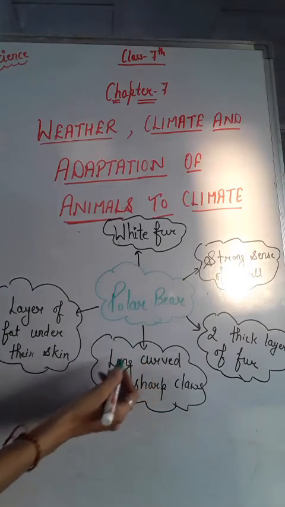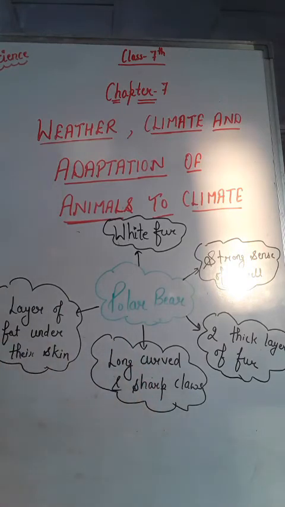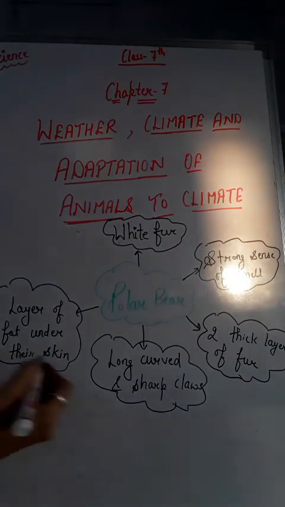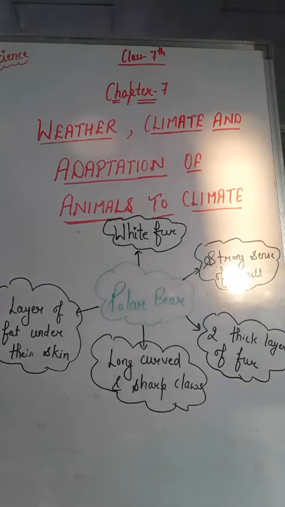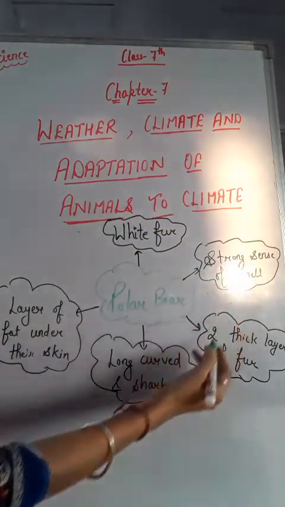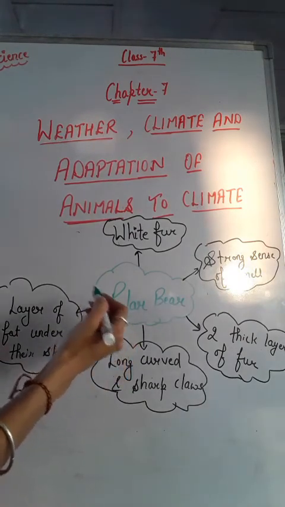And the fourth one is long curved and sharp claws, and these long curved and sharp claws help them to walk on ice easily, right? And the last one, the fifth, is a layer of fat under their skin, and this layer of fat under their skin also helps to protect their body from cold and keeps them warm, right? So that is how these special features help polar bears to survive, right?